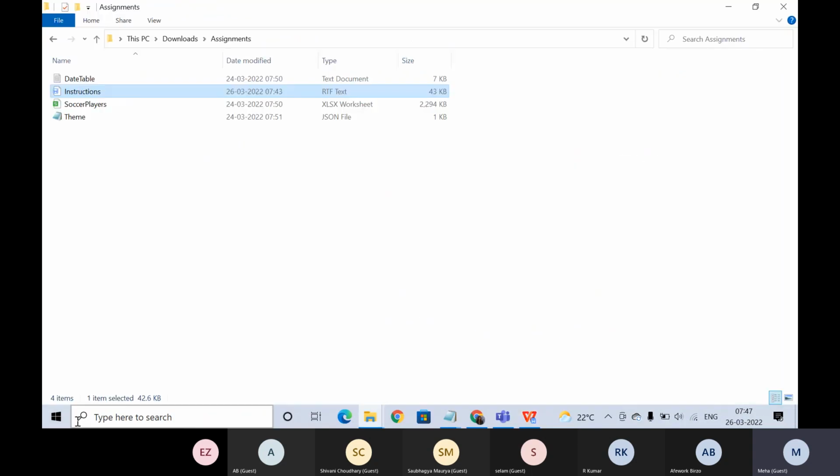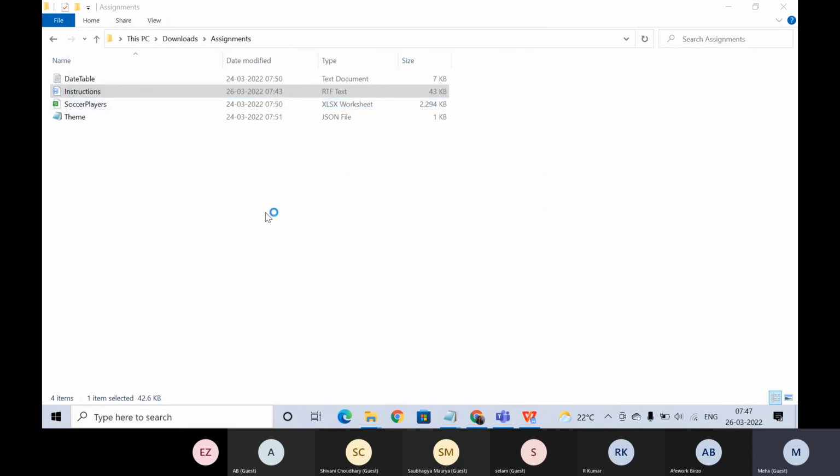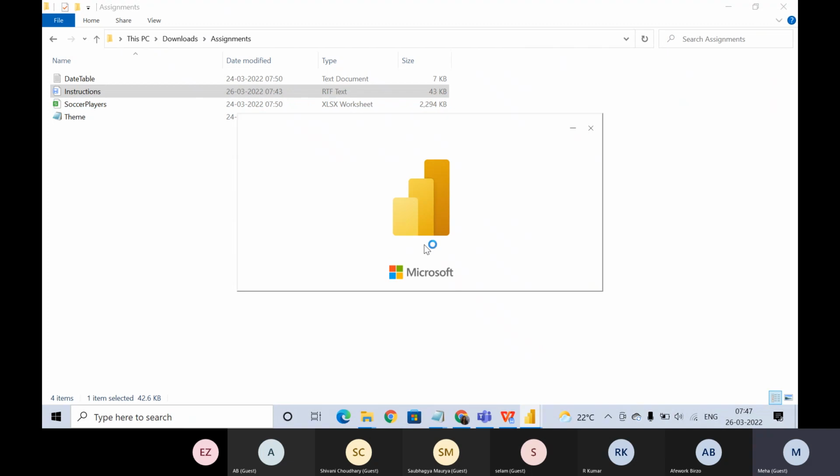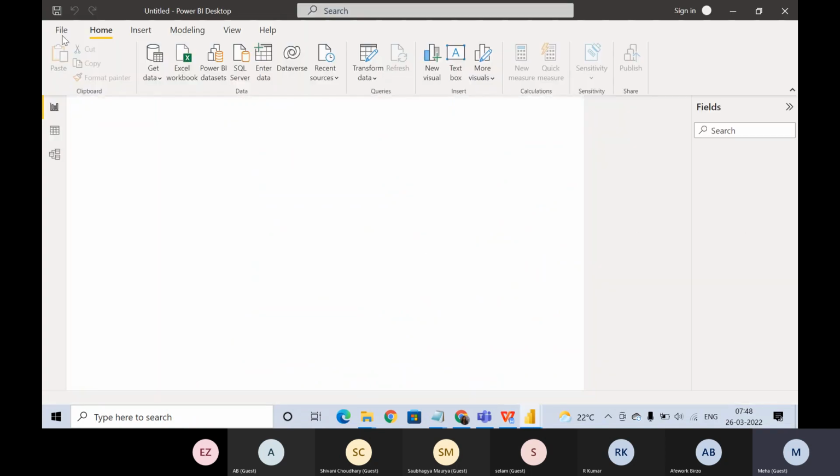Let me start Power BI Desktop. You guys can keep telling me what to do and I'll keep doing it. If you get stuck, I'll help.